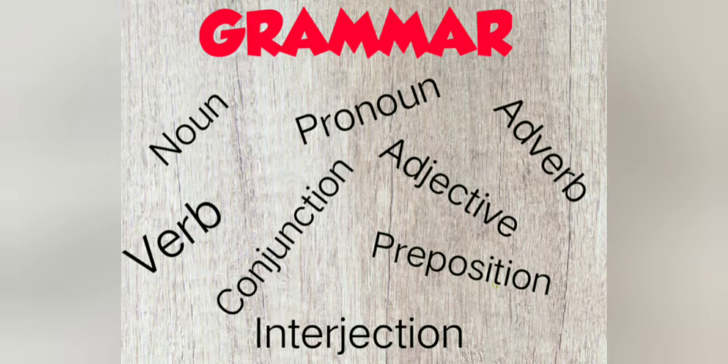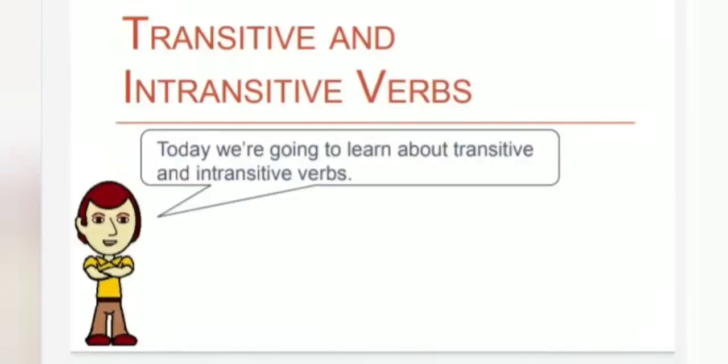Students, grammar has many constituents which make it the base of the English language. These constituents are noun, pronoun, verb, adverb, adjective, preposition, conjunction, interjection, etc. These are actually the parts of speech. But can you tell me which is the most important among these? Yes, it's the verb.